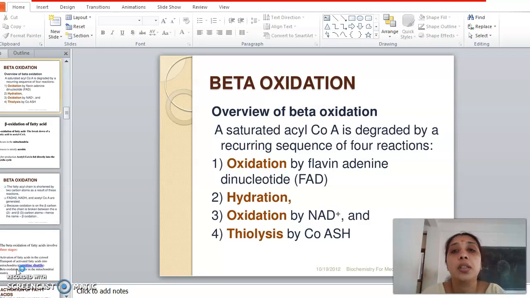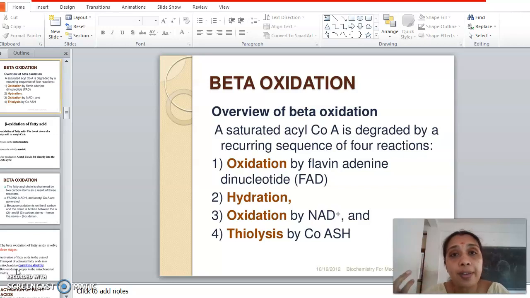We were discussing beta oxidation, right? That is, how are fatty acids catabolized in the body whenever there is an energy requirement? The fat is stored in the form of triacylglycerol, or TG. This TG undergoes breakdown to give rise to free fatty acids and glycerol. The glycerol is released into circulation, and in the liver, it will be converted to glycerol 3 phosphate and is again reutilized for triacylglycerol synthesis, TG synthesis.